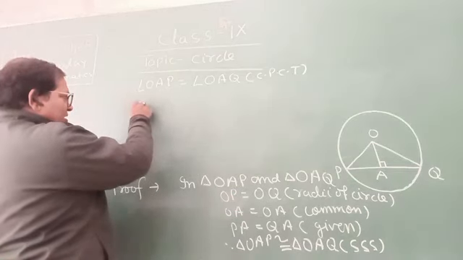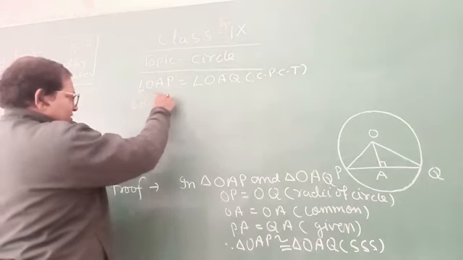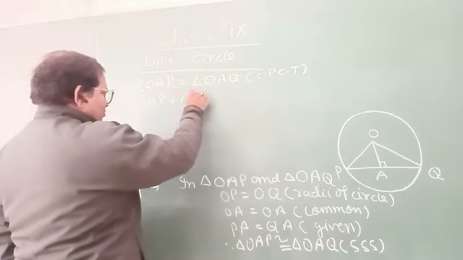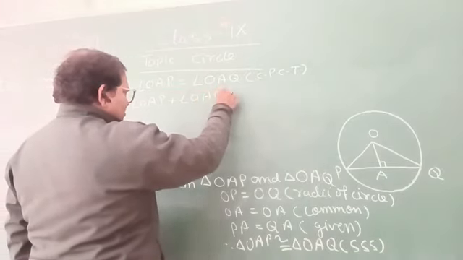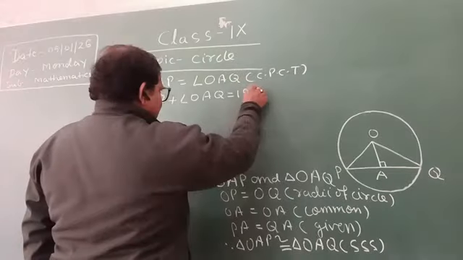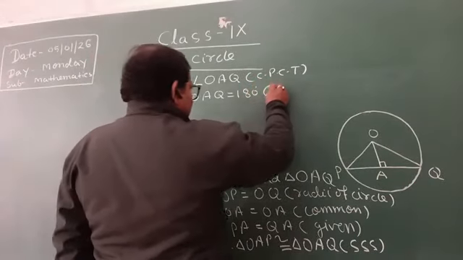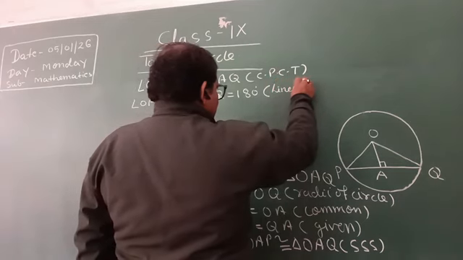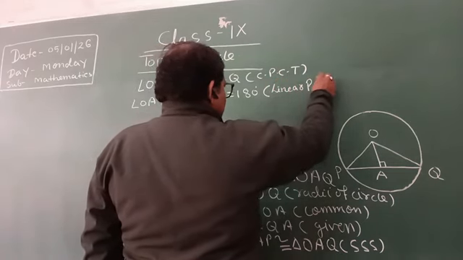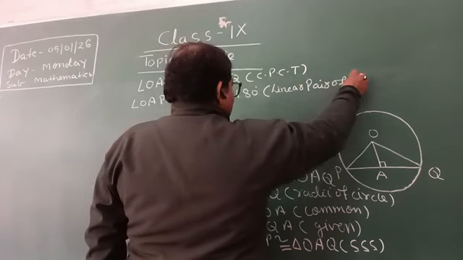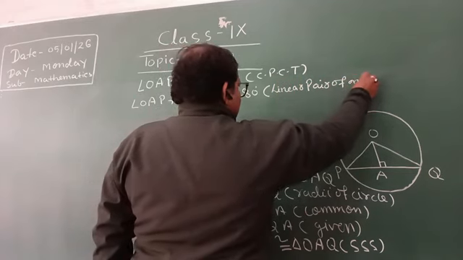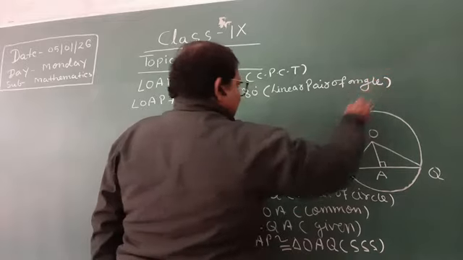Therefore, angle OAP plus angle OAQ equal to 180 degrees by linear pair of angles.